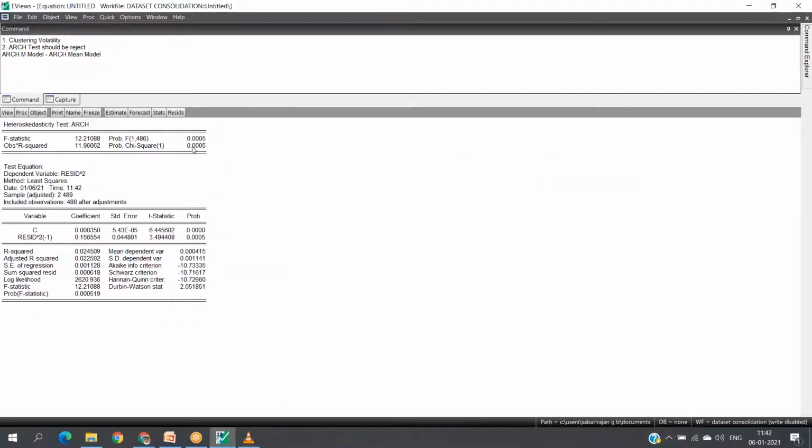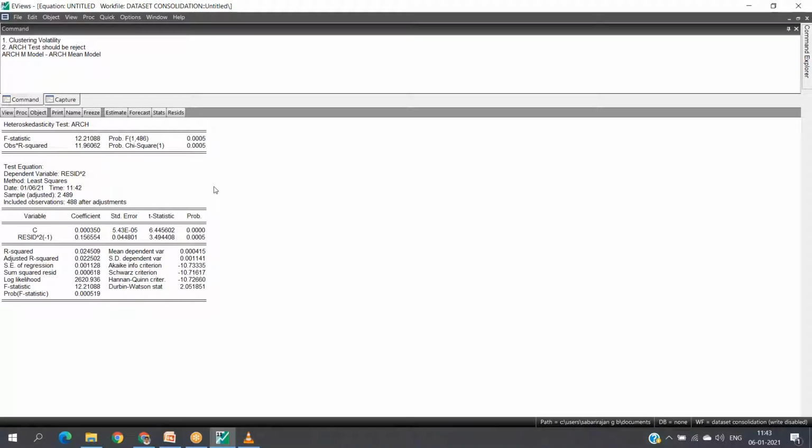Where we found the ARCH effect, the chi-square p-value is less than 5%, so we can conclude that it is significant, and we are rejecting the null hypothesis, which was that there is no ARCH effect. Therefore, we found that the observations fulfilled both conditions: one, the observations have clustering volatility, and two, the observations are affected by the ARCH effect. This is the point where we left.